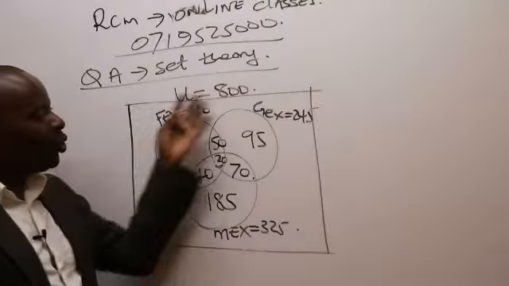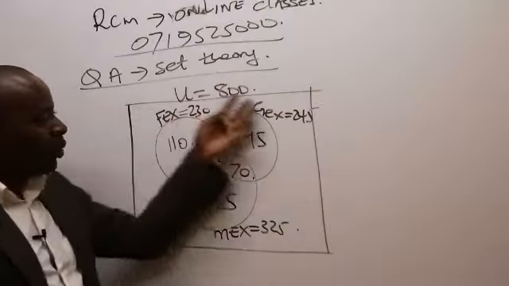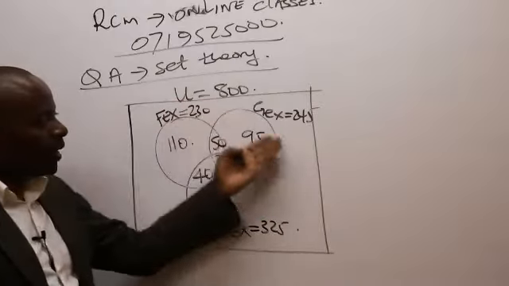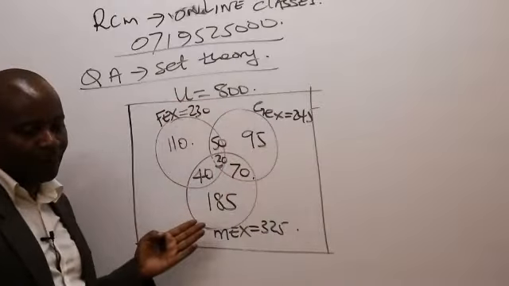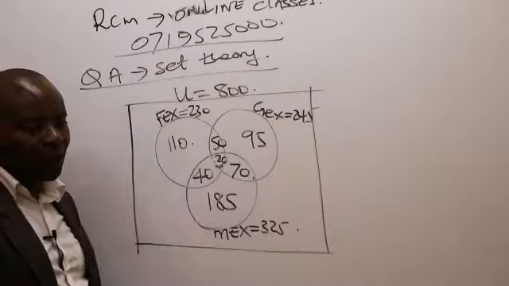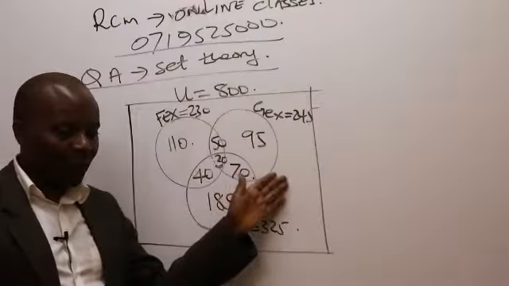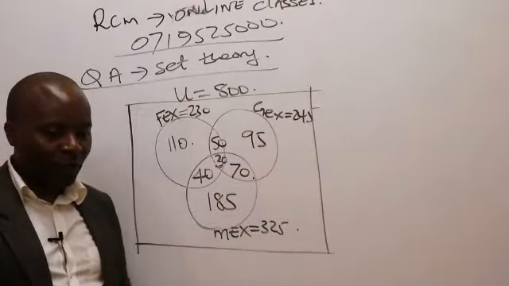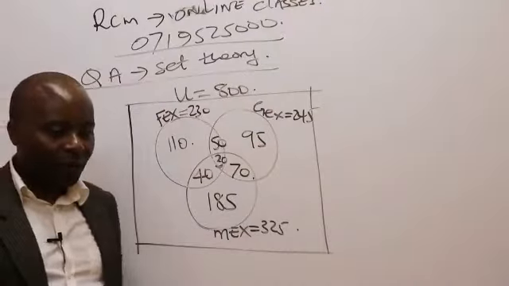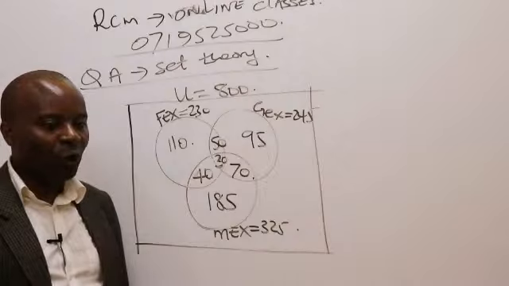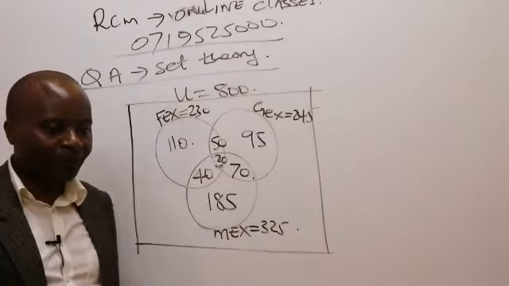What do you think we shall do to be able to get one number which is able to encapsulate and take care of the entire empty space outside? What shall we do for us to be able to get this very big space outside here?